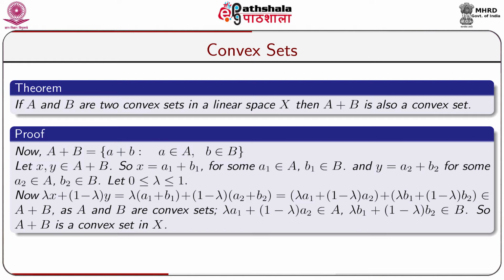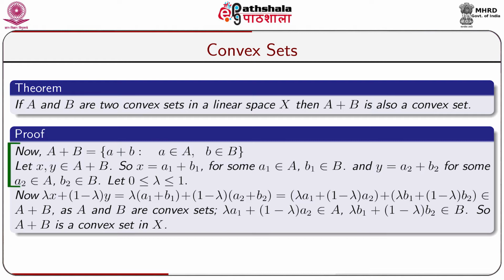Let us take another theorem. If capital A and capital B are two convex sets in a linear space capital X, then A plus B is again a convex set in capital X. That is, sum of two convex sets is again a convex set. Now, the proof goes below. A plus B equal to set of all such elements a plus b, where a is taken from capital A, b is taken from capital B.